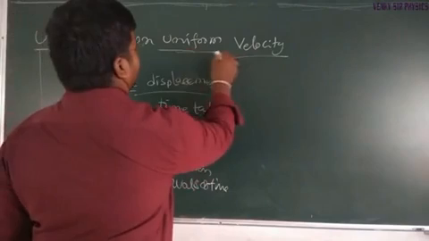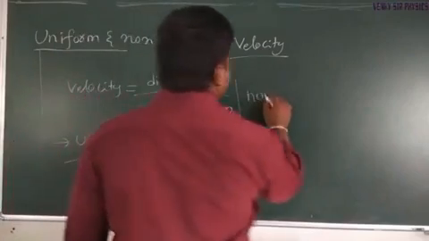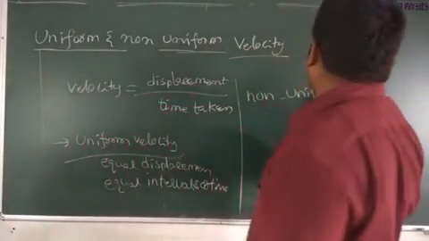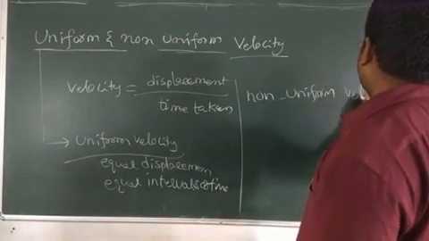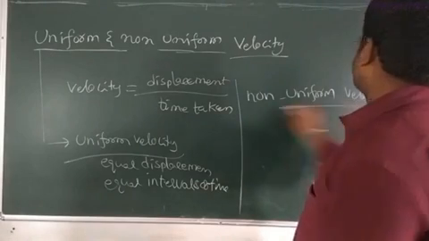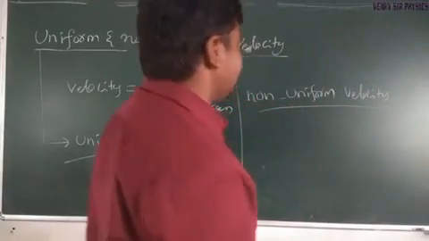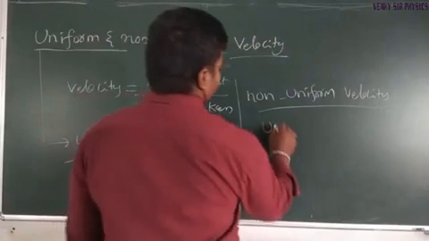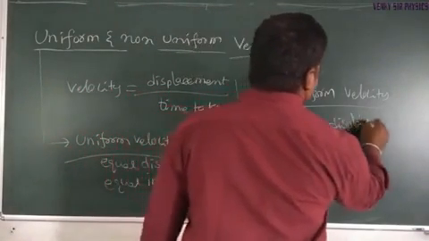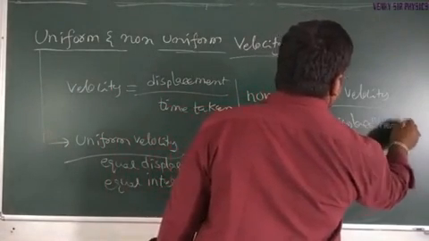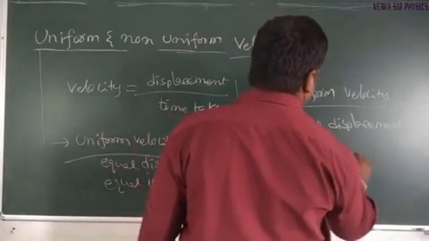Coming to non-uniform velocity. Unequal displacement covered in equal intervals of time.